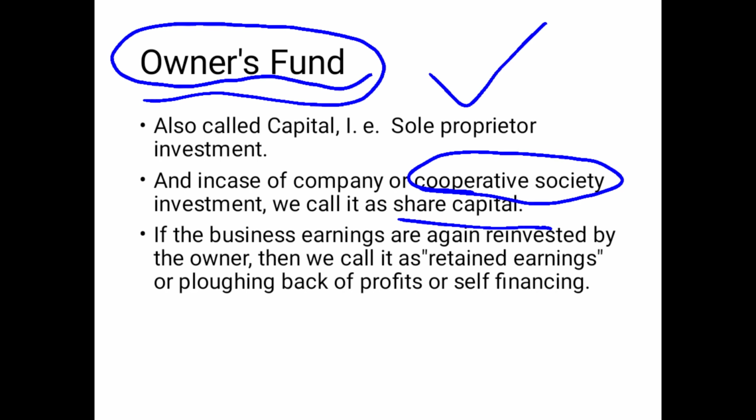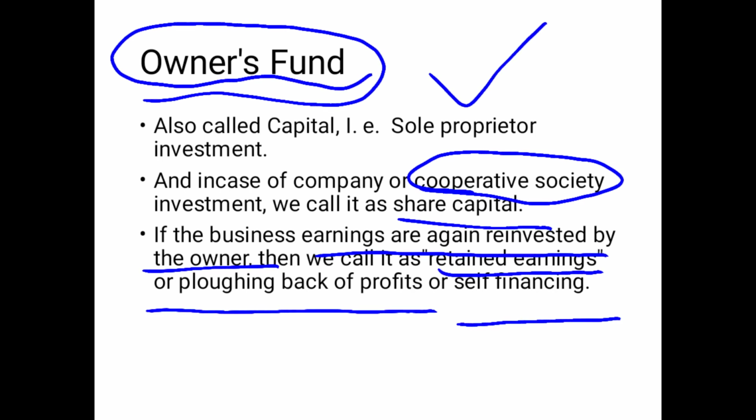If the business earnings are again reinvested by the owner, meaning whatever earnings the business gets are received by the owner and he reinvests that money into the business, then we call it retained earnings, or flowing back of profits, or self financing. So that's all about this video. Thank you.